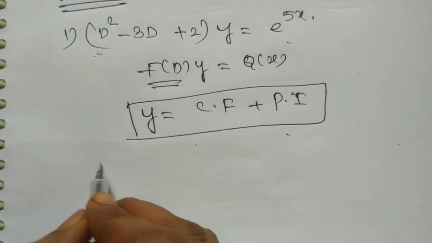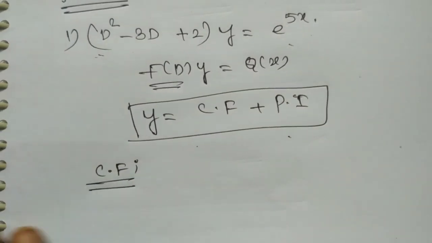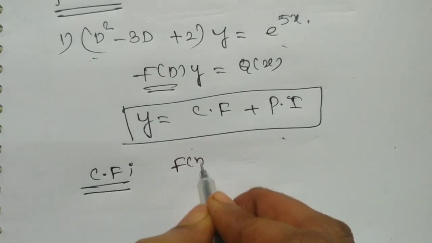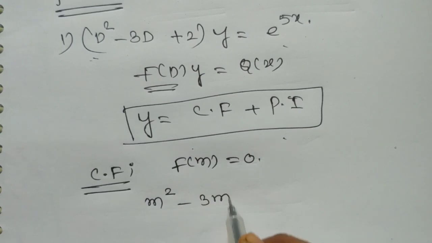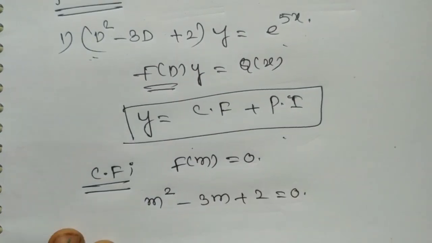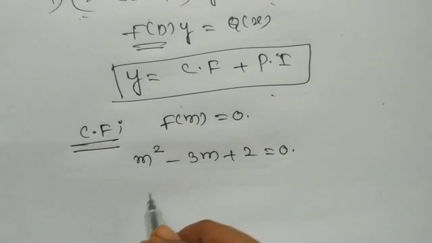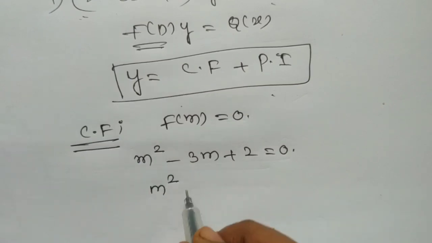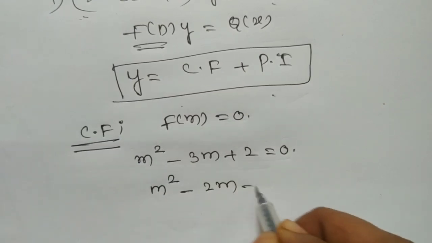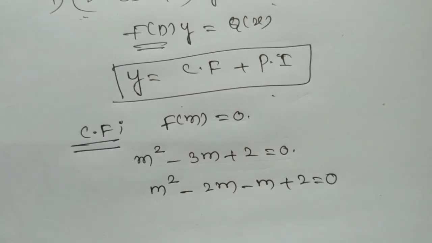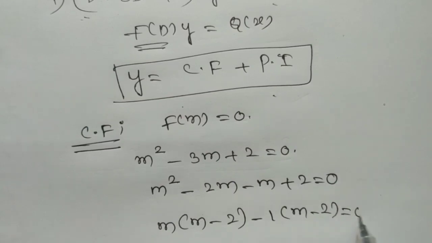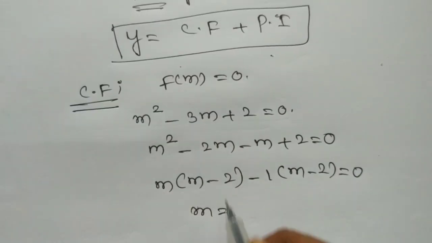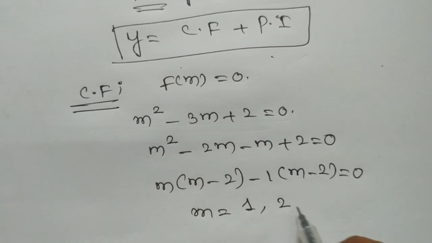First, to find the complementary function of the given equation, f of m equal to 0. So m square minus 3m plus 2 equal to 0. To find the roots of this equation, m square minus 2m minus m plus 2 equal to 0. Therefore m into (m minus 2) minus 1 into (m minus 2) equal to 0. So the roots of this equation are m equal to 1, 2.